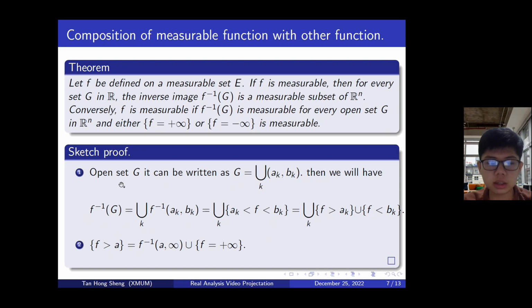Now, for the converse direction, we have that the set f greater than a equals f inverse of (a, infinity) union with the set f equal to positive infinity. By our assumption, f equal to positive infinity is measurable, and f inverse (a, infinity) is measurable as the inverse of an open set, so the union is also a measurable set.